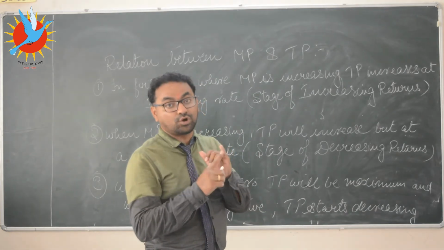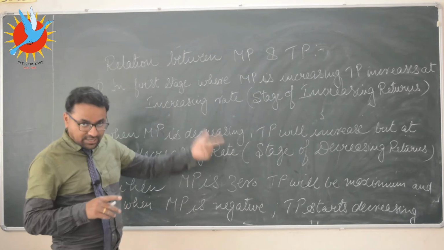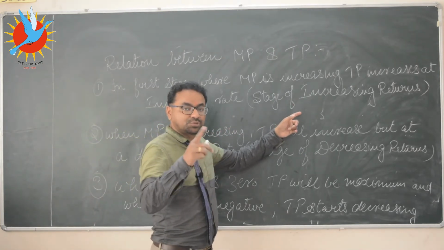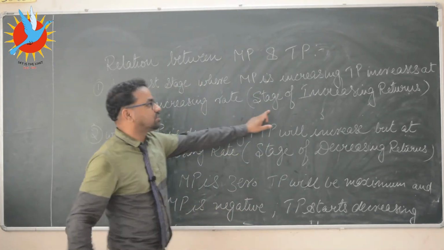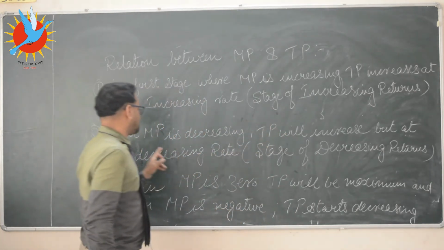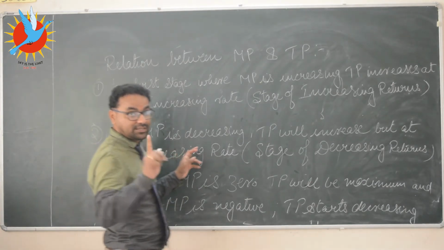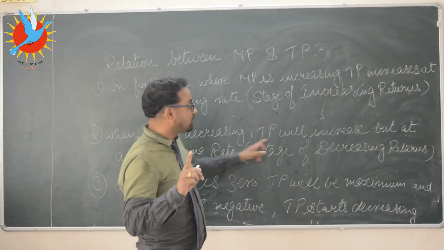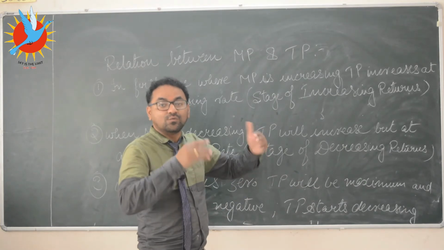Do note this point. When MP is increasing, TP will increase and its rate will also increase, means the speed of addition in TP will also increase. That is called the first stage. In the second stage, MP starts decreasing but TP will not decrease because MP remains positive, so TP will increase but its speed of increase will decrease.